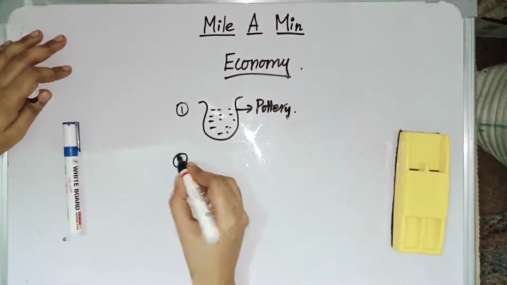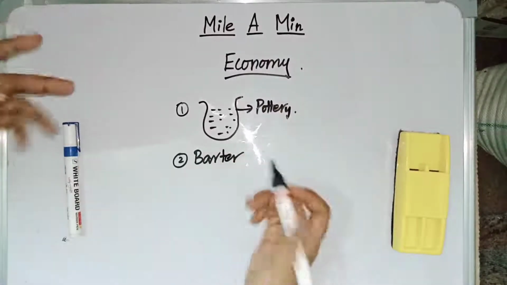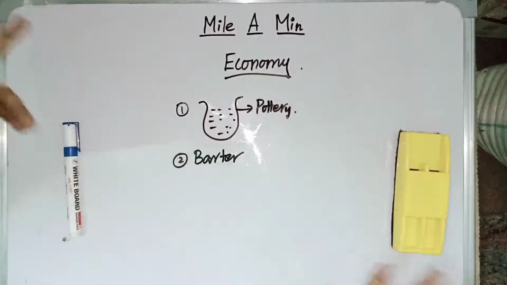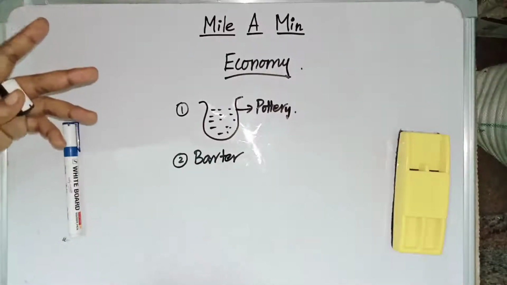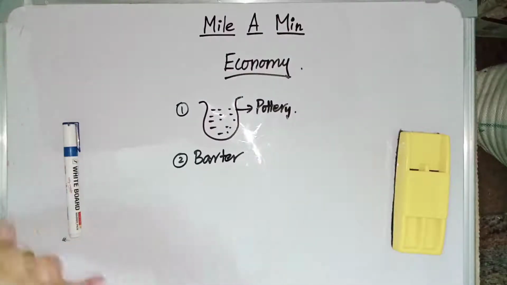Then we have the barter system. In the barter system, we started to exchange our goods with our neighbor's goods. Example, you have an apple and you need a bowl of rice. A person is having a bowl of rice and you are having an apple. So you two will exchange the goods so that you get the good which you desire to have. So that is barter system, but it is not an efficient method.